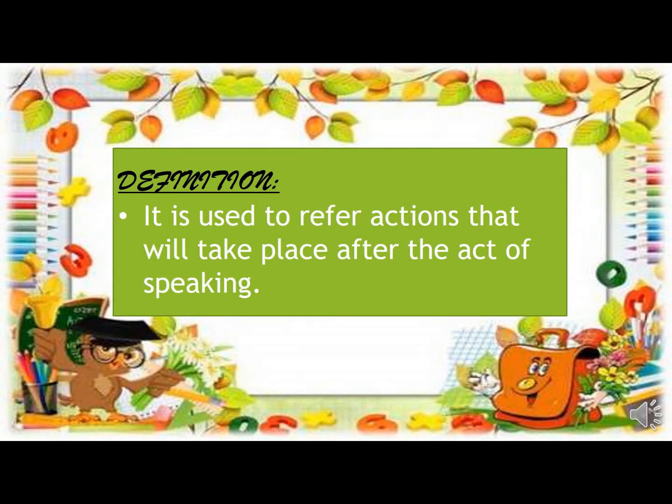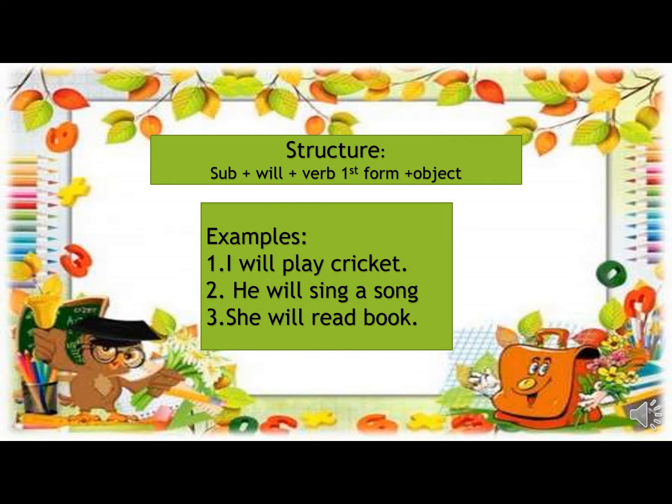Right, my dear students, the work which is not completed yet and which you will have to do in the future, after some time of speaking, comes in future simple tense. The structure of future simple tense is very simple: you will have to add will as a helping verb in the sentence, plus the verb's first form, subject and object obviously. Let's have a look at some examples of future simple tense. I will play cricket, he will sing a song, she will read a book.